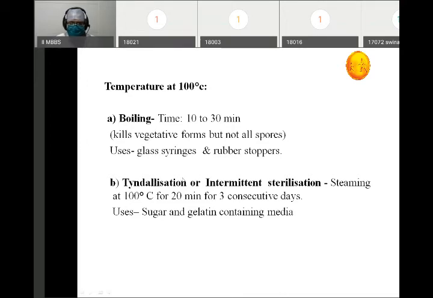Again, the time duration is less. There it was 30 minutes, here it is 20 minutes. But we are going to do this procedure for 3 consecutive days. Same principle: there will be germination of spores on day 2 or day 3, and they will get killed.